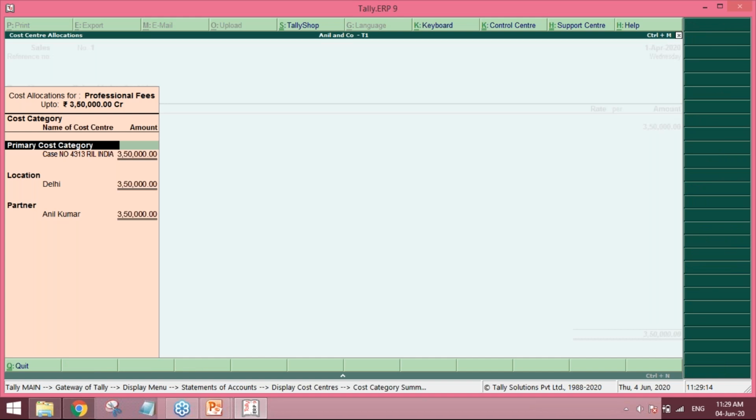First was for the case, which we saw in our earlier company. Second was for the location, and the third was for the partner. If we design our MIS, we need to have the discipline to select multiple cost categories. Then only we get the report.